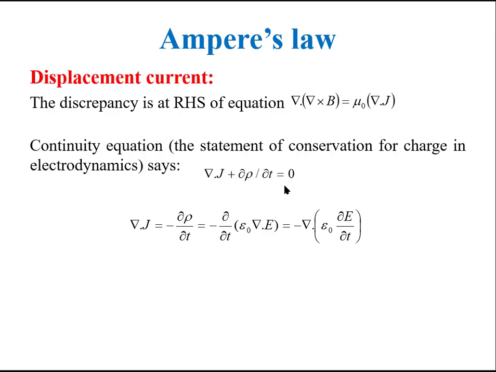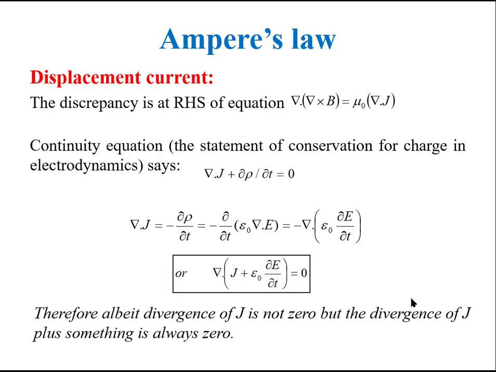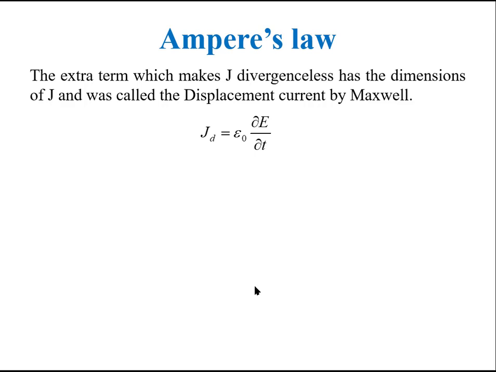Using Gauss's law in differential form, we can replace the charge density with epsilon naught times divergence of electric field. And again, the order of differentiation with respect to time and with respect to space can be reversed. And this gives this equation. This equation says that although divergence of current density is not always zero, the divergence of current density plus something is always zero.